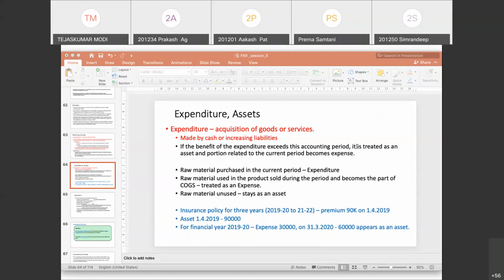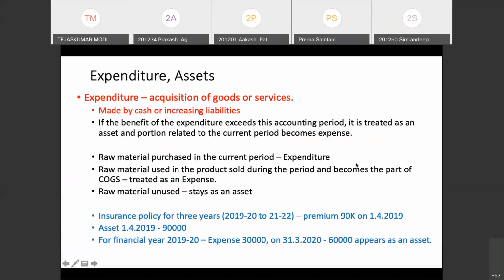Yes, sir. Again, I will repeat myself. There is an example you can see with the blue colored ink, right? Insurance policy. Let's say this never happens in reality, Apurva, but general insurance is generally available for 1 year. Let's say I'm buying an insurance policy with the premium for 3 years. So the benefit is of 3 years when I'm acquiring. And let's say the 3 accounting periods are there: 2019-20, 2020-21, 2021-22. So on 1/4/2019, there are 3 accounting periods.